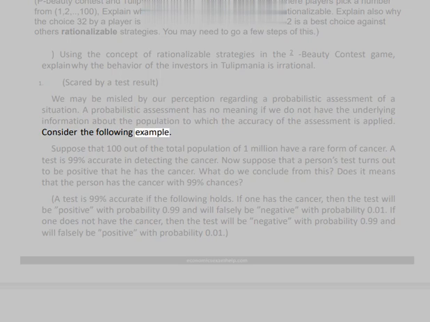Consider the following example. Suppose that 100 out of the total population of 1 million have a rare form of cancer. A test is 99% accurate in detecting the cancer. Now suppose that a person's test turns out to be positive for the cancer. What do we conclude from this? Does it mean that the person has the cancer with 99% chances?